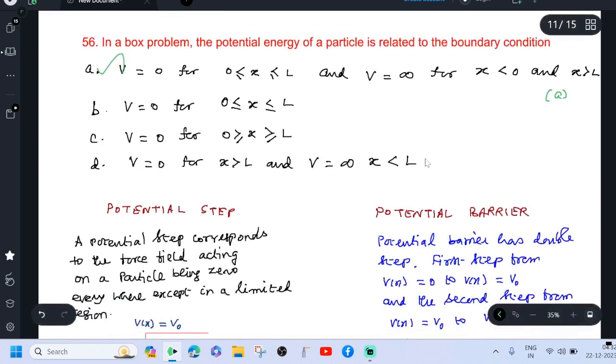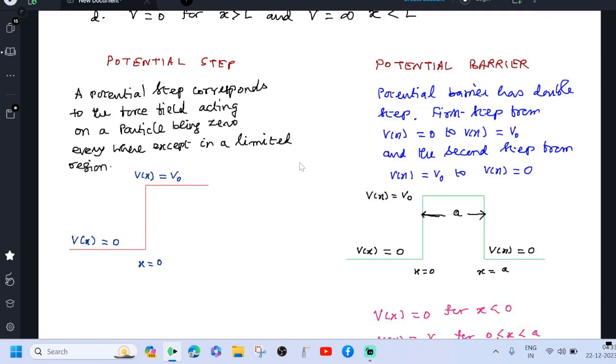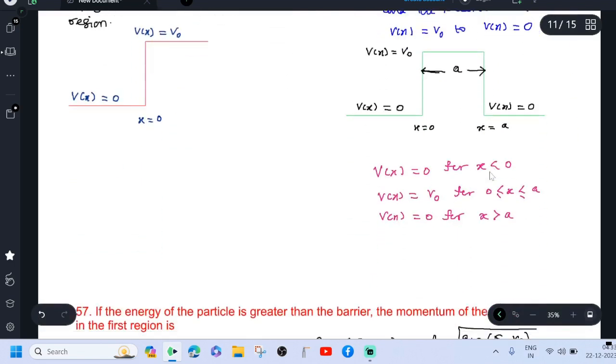But as far as our potential barrier is concerned, this is entirely changed. You should know the difference between potential step and the potential barrier. A potential step corresponds to the force field acting on a particle being 0 everywhere except in a limited region. Potential barrier has a double step. First step from V of x equal to 0 to V of x equal to V0, and the second step from V of x equal to V0 to V of x equal to 0.